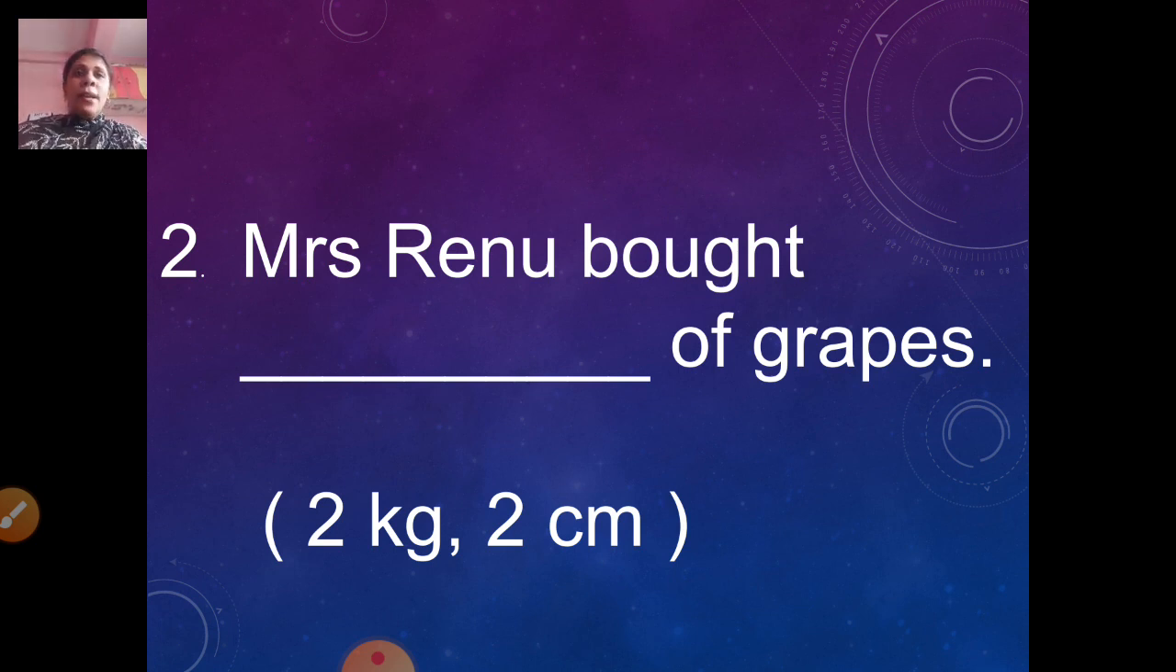Now, Mrs. Renu bought dash kg of grapes. 2 kg or 2 centimeter? Suppose you go to the market and you want to buy grapes. What will you tell the fruit vendor? Give me 2 centimeter of grapes? No. What will you say? 2 kilograms. Correct. So Mrs. Renu bought 2 kg of grapes. Grapes are not measured in centimeter. They are measured in kilograms.